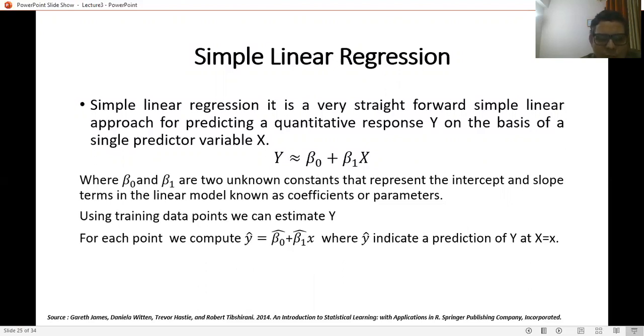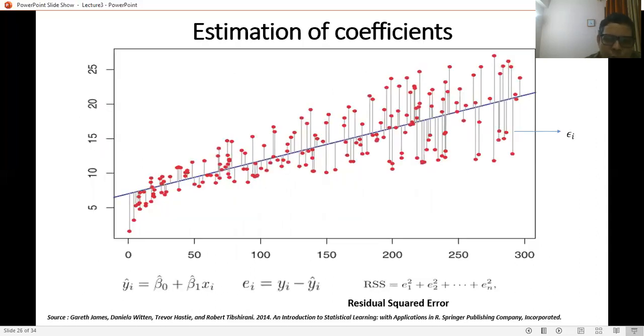Now another thing is that you will see it is beta 0 cap, beta 1 cap. Why are they having the beta 0 cap and beta 1 cap? Because in a regression model, we have to estimate the coefficients also. So what will be the coefficients of a simple linear regression model? Because all the values of the x vector are independent and y is the dependent value.